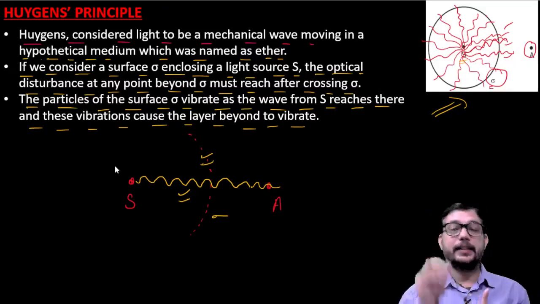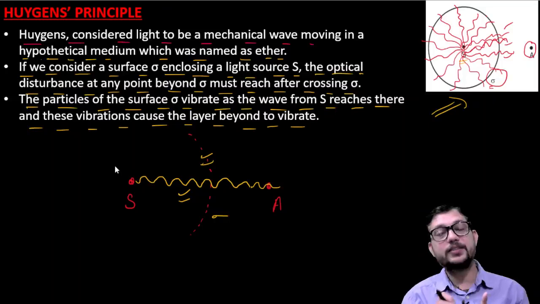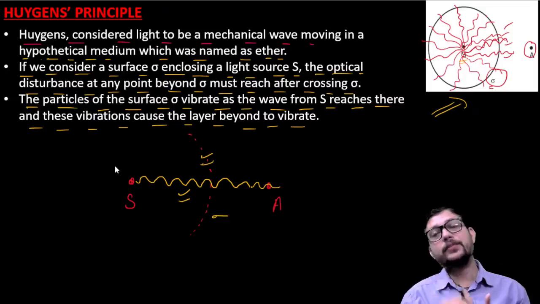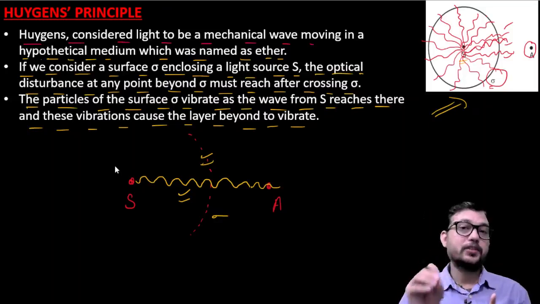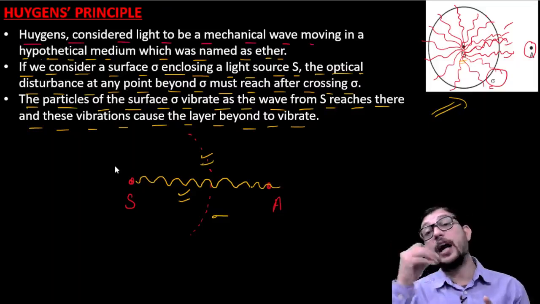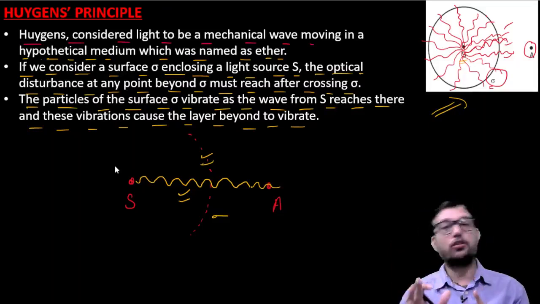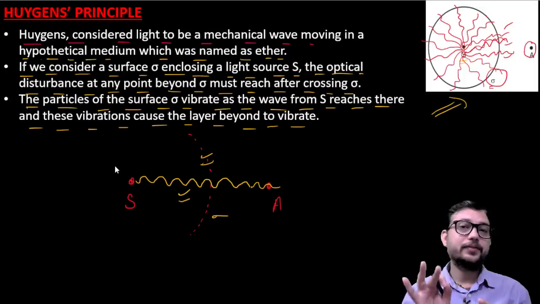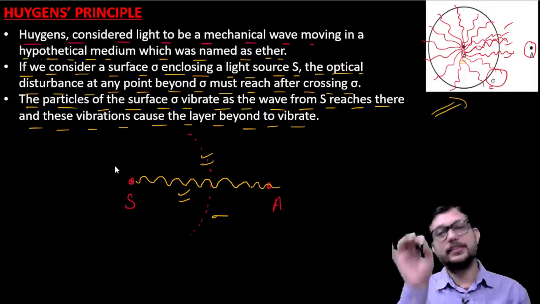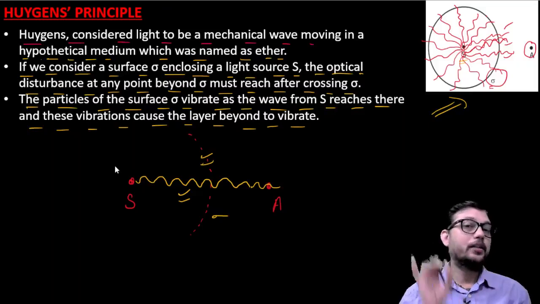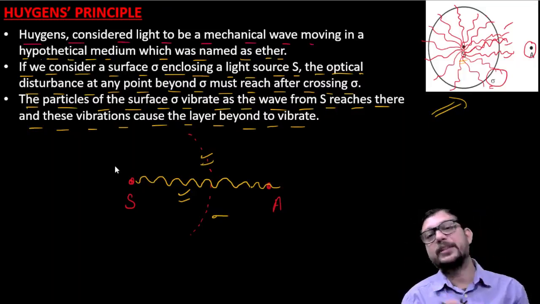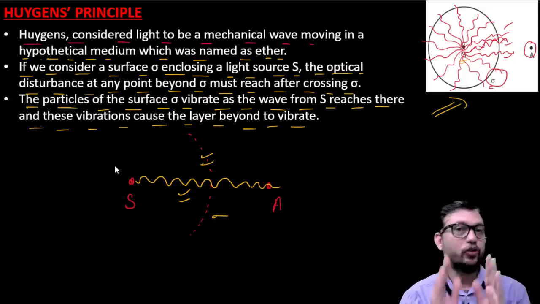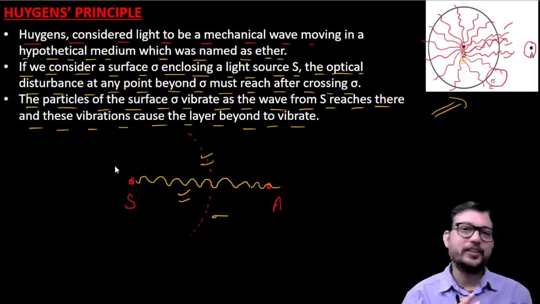Second point: if any surface is enclosing the source, then if any wave, any pulse, any disturbance wants to reach any point which is outside the surface, then it must cross that surface. And the third point is that if the disturbance is crossing the surface, then each and every point must be in the same vibration as is produced by the source itself. So I hope that these basic points are now clear to all of you.